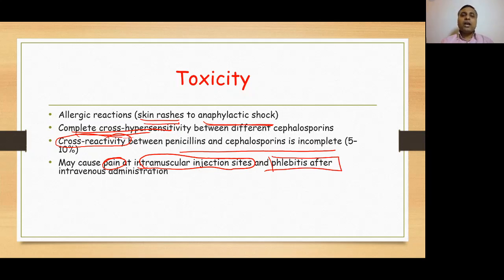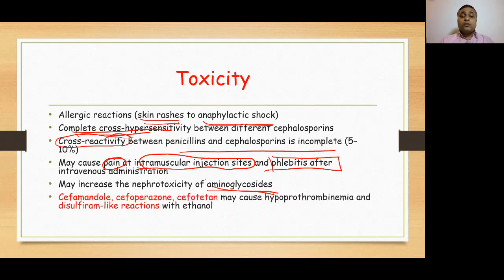Phlebitis after IV administration. Next, they can cause nephrotoxicity, and this can be enhanced by the use of aminoglycosides. Why? Because aminoglycosides themselves are nephrotoxic and cephalosporins can be nephrotoxic, so when we use them together, there are increased chances of nephrotoxicity. Now this is very important to remember: cefamandole, cefoperazone and cefotetan may cause hypoprothrombinemia.